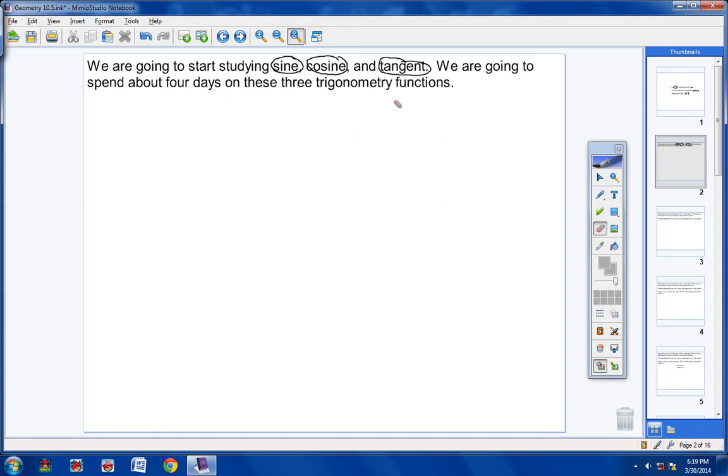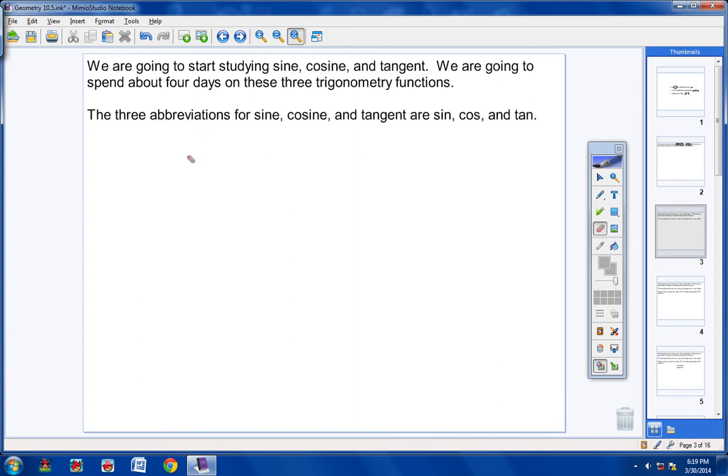But we're starting to look at sine, cosine, and tangent. Now, the three abbreviations that are used for sine, cosine, and tangent are right here. And even though it looks like sin and cos, it's not. You pronounce this sine, long I. You pronounce this cosine.